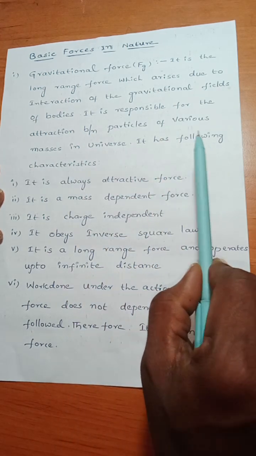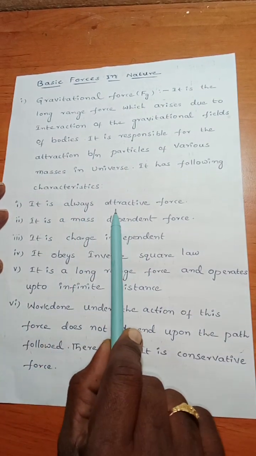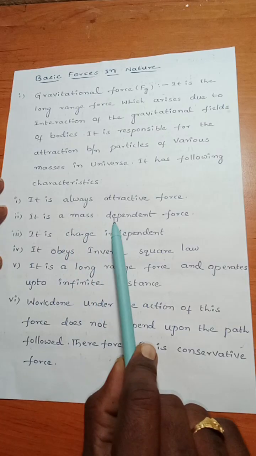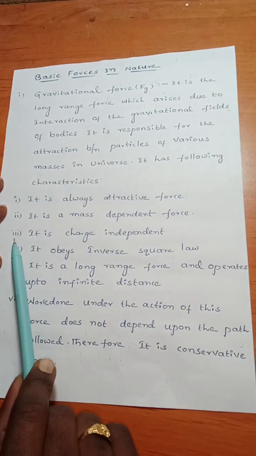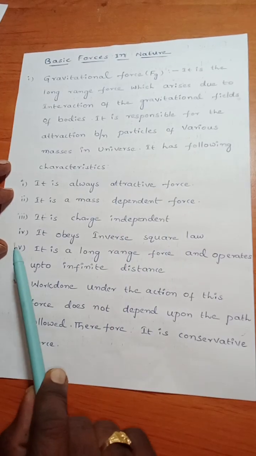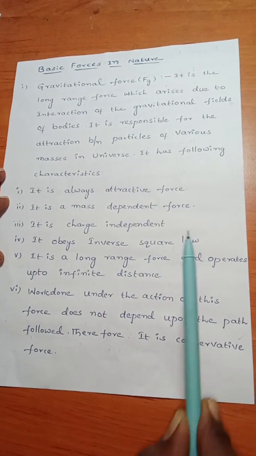It has following characteristics. First one, it is always attractive force. Second one, it is a mass dependent force. Third one, it is charge independent. Fourth one, it obeys inverse square law.